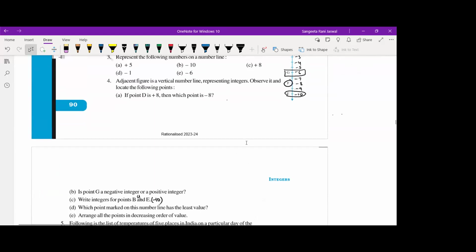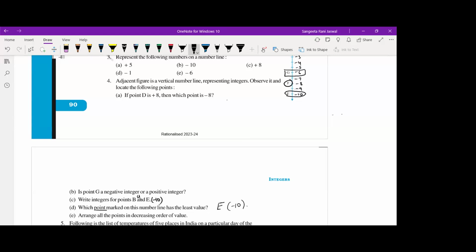Yes, Nishika? Yes, ma'am. Can you repeat the question? Which point marked on this number line has the least value? Ma'am, minus 10. So that alphabet is E. Okay, good. Because we always denote a point with a capital letter, this capital letter is E. It's asking of which point. So the point is E and its value is minus 10.